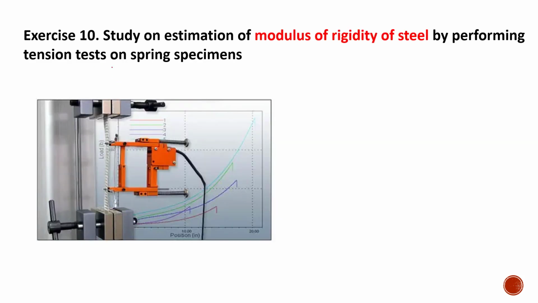Then experiment 10 is on the estimation of modulus of rigidity of the steel by performing tension test on the spring specimen. So I have put a picture here. This is the spring available. So you will apply the tension load to the spring, and there are some derived equations based on which you will find the modulus of rigidity of the steel. But those are based on the torsion formula.